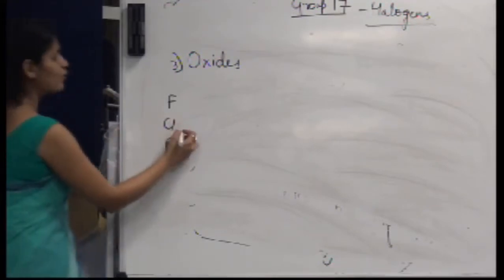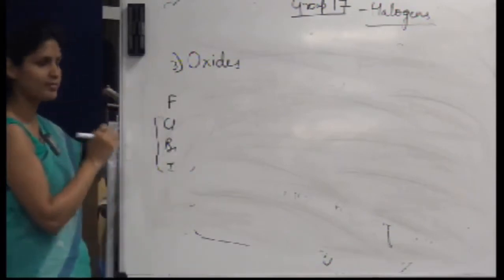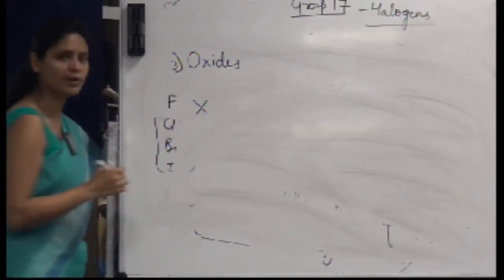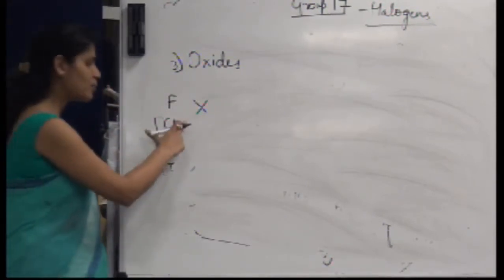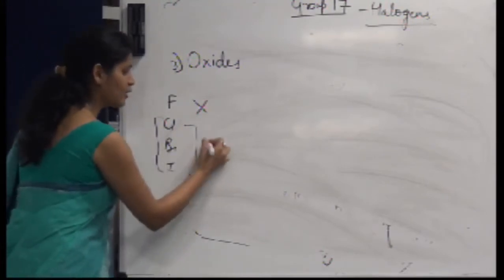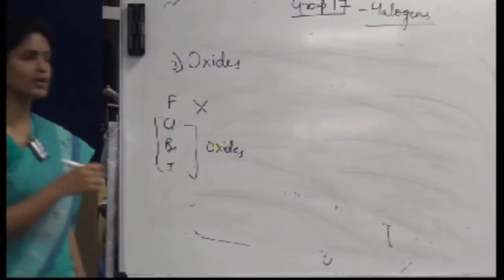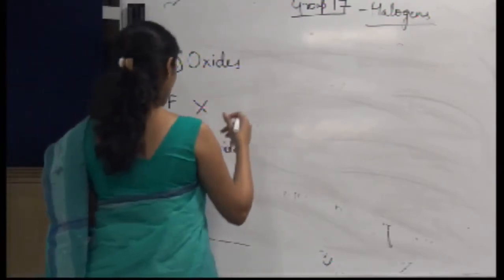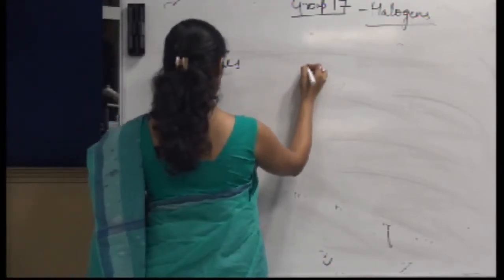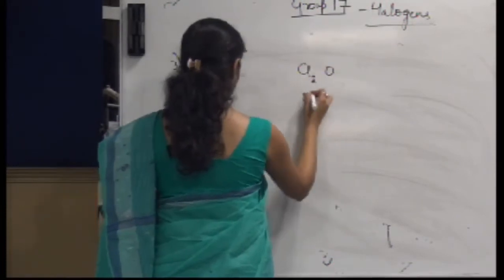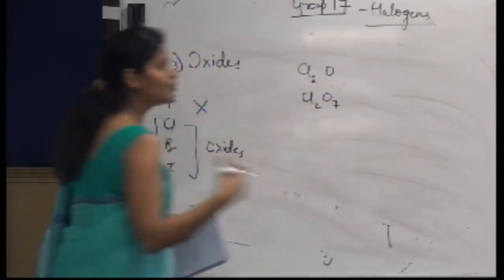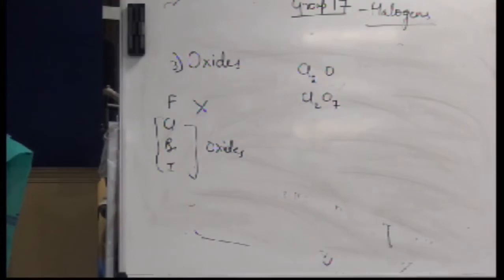So what other oxides can I form? I should leave this fluoride for now. So I'll be talking about the oxides of chlorine, bromine and iodine. What are the possible oxides for chlorine, bromine and iodine? It would be Cl2O, Cl2O7. There are n number of oxides for chlorine, bromine and iodine.